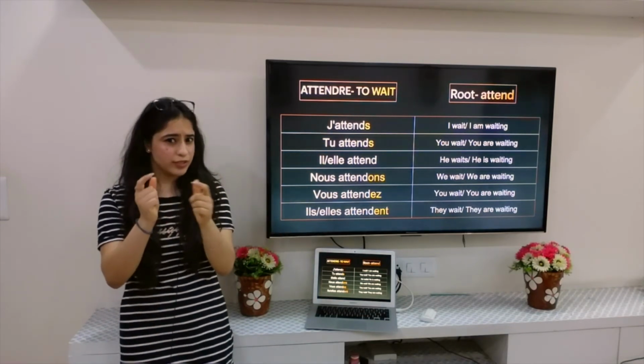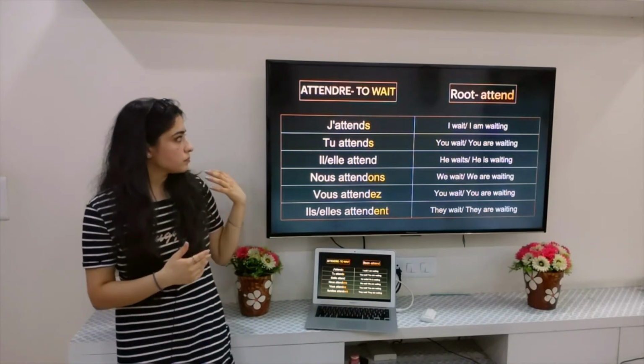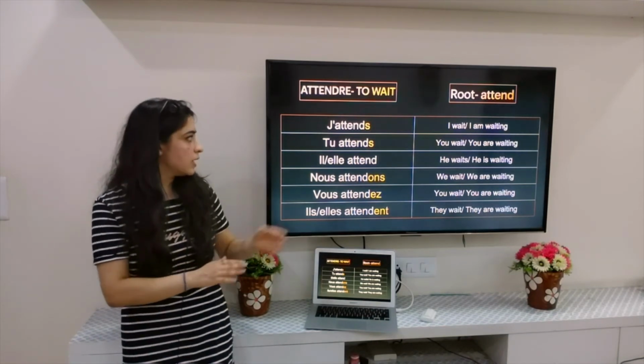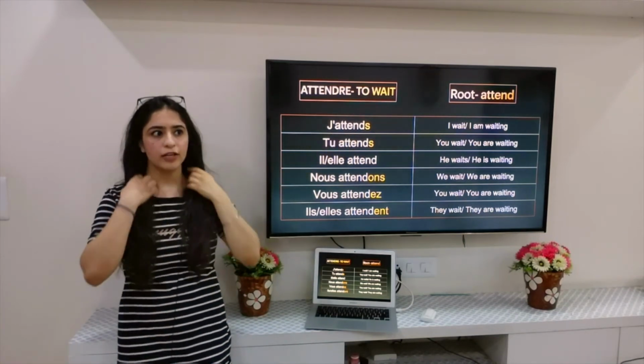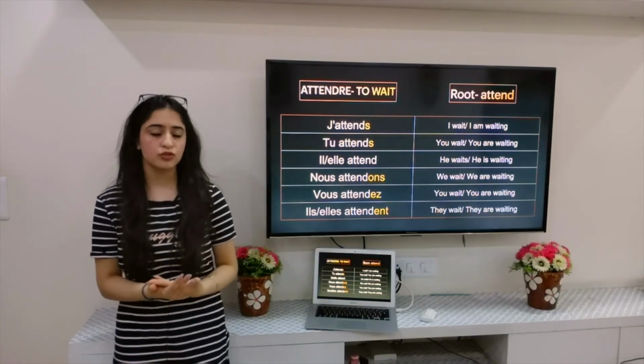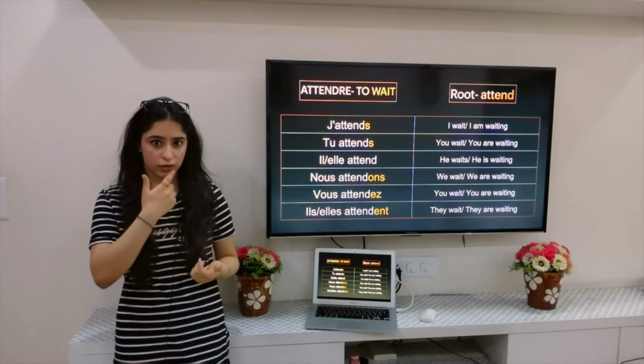One more difference that we have here, which was not there in the previous verbs, is that this particular verb starts with a vowel. Now in French we have a rule, known as liaison. What does this rule say?